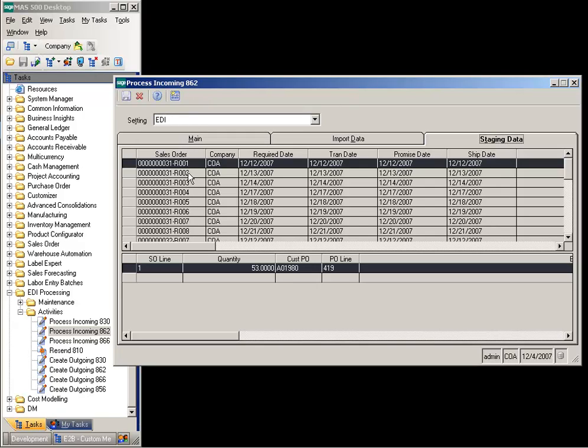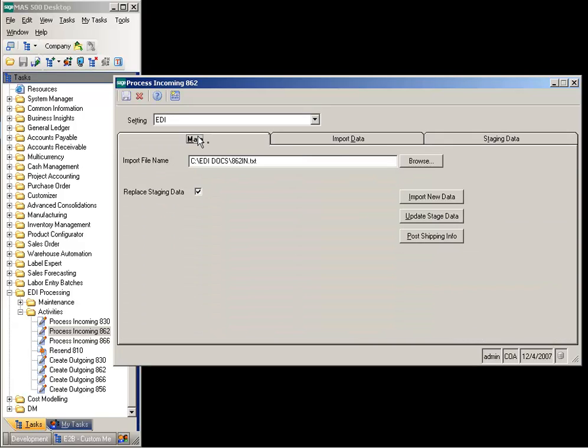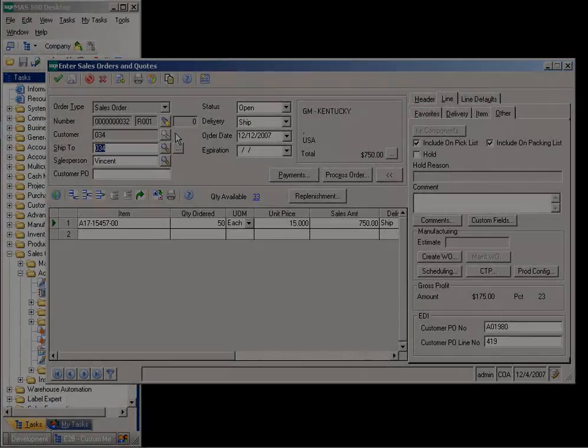You will see that the sales order and release numbers will now appear in the grid. If errors exist, correct the problem and reprocess the data. If no errors exist, select the Post Shipping Info button to complete the update.